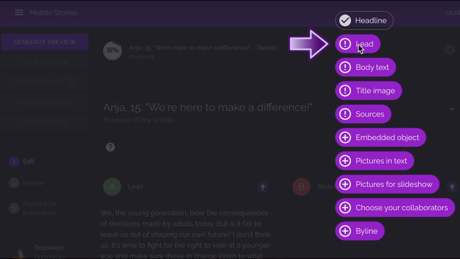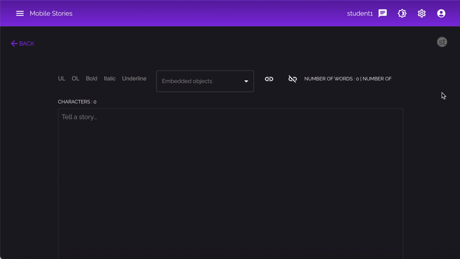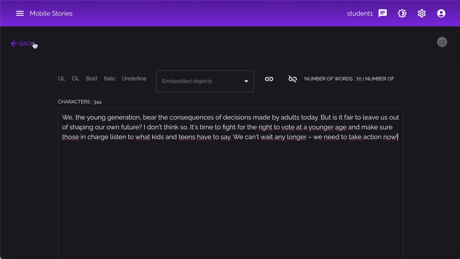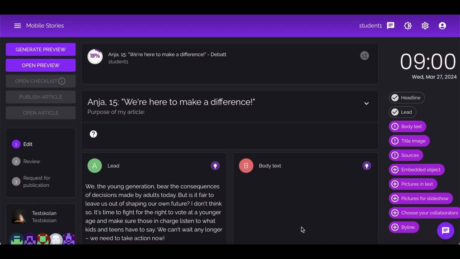Now, let's click on the box called Lead. The lead is the first paragraph of a story. It is meant to get the reader interested. For now, just to see how this works, write a few sentences or copy text from an essay you have written previously. This might be a good time to pause the video again. Click on Back after you have finished writing your text.